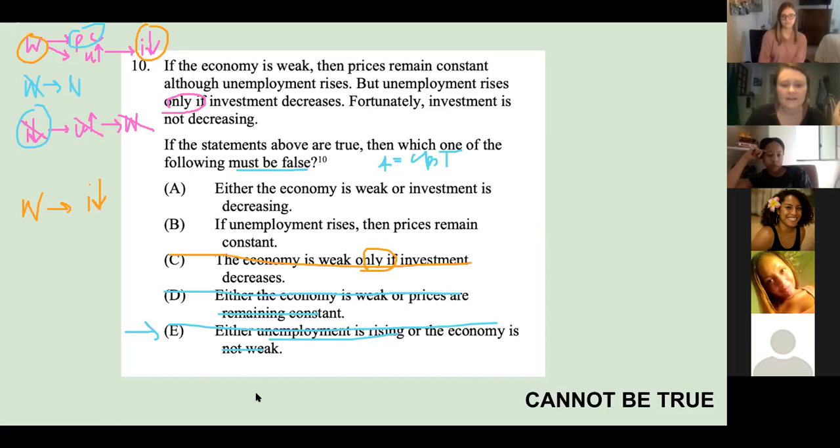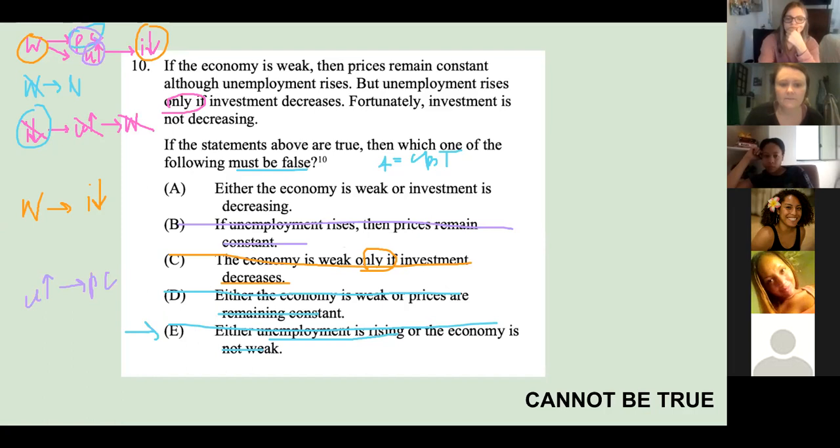And then B says, if unemployment rises, then prices remain constant. Do we know anything about this? No. We know that when unemployment rises, investments decrease, but there's no relationship between unemployment rising and prices being constant. So it could be true. So we're going to cross that one off because it could happen.